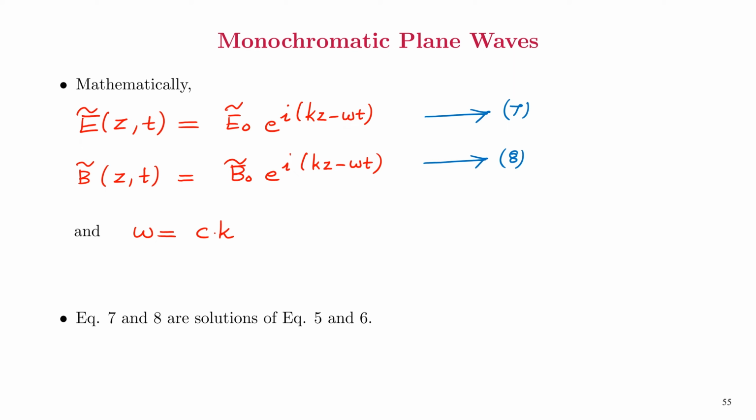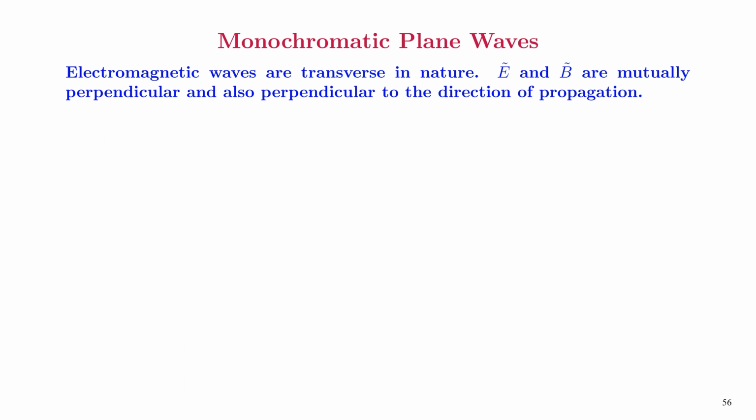So far we have understood that the electromagnetic waves are transverse in nature and they can be represented by sinusoidal functions. But we don't have any clue on how these electric and magnetic fields will be arranged in an electromagnetic wave. Maxwell predicted that electromagnetic waves have a transverse nature. The electric and magnetic fields are mutually perpendicular and they are also perpendicular to the direction of propagation.